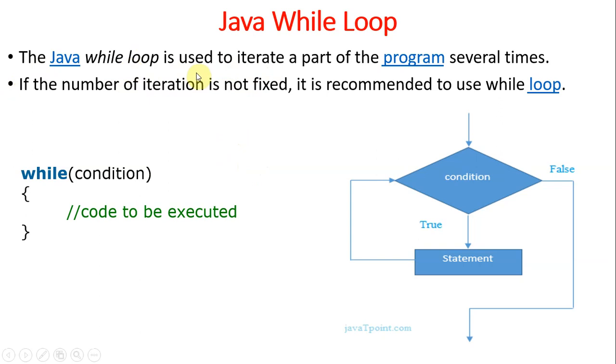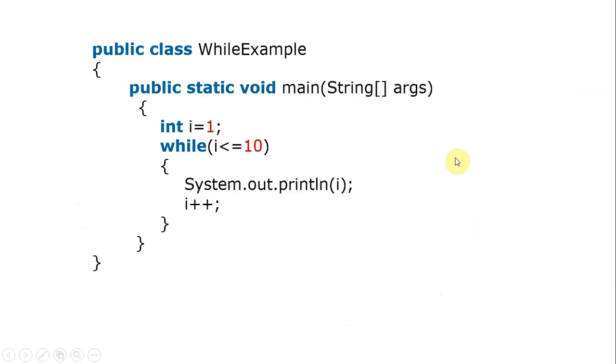In the do while you have at least one time of execution irrespective of the condition, but here that is not happening. First you check the condition, then the statements are executed. Condition true means statements are executed. For example, I equal to 1, 1 is less than or equal to 10, right? So print I, I plus plus, 2. 2 is less than or equal to 10, yes. We'll see the execution part of do while and while.